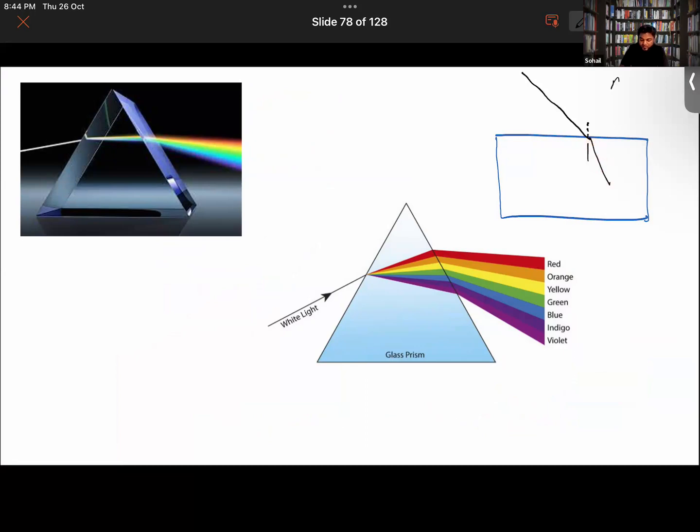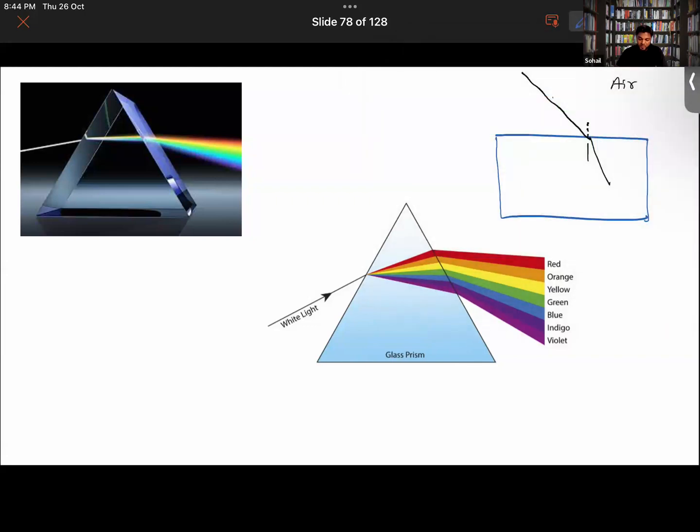So here it was entering from a lighter density medium to a heavier density medium. Thereby light rays were bending over here. Getting it now? Is that clear or not? There's no need to go so deep into the topic. Just remember this: whenever light rays enter from a lesser dense medium, that is from air, to a more dense medium, that is a liquid, or it could be any other medium also, light rays will bend. Getting it now?